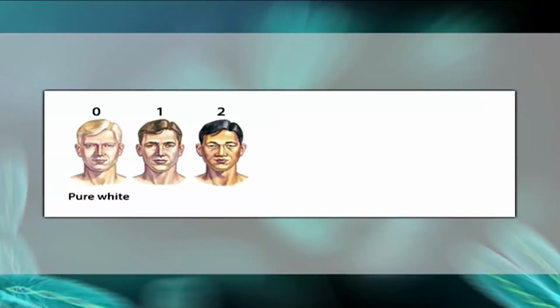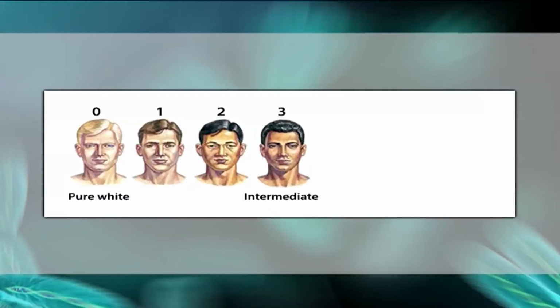A genotype with 2 dominant genes produces light brown skin color phenotype. A genotype with 3 dominant genes produces intermediate skin color phenotype called mulatto.